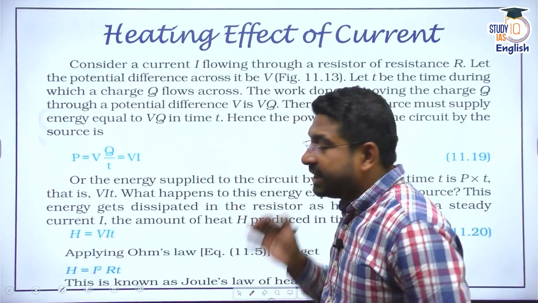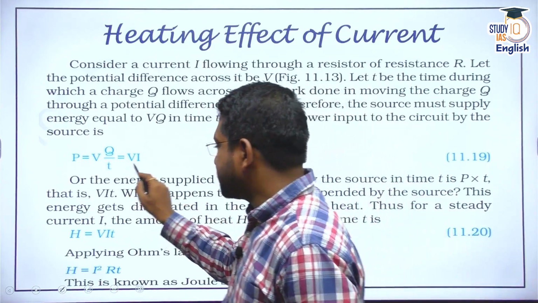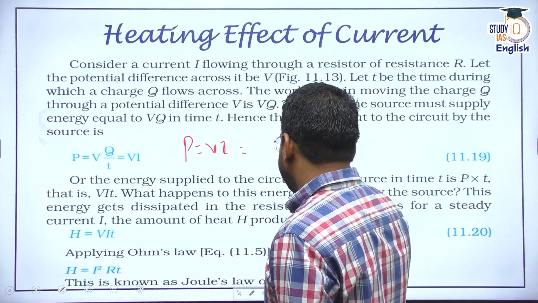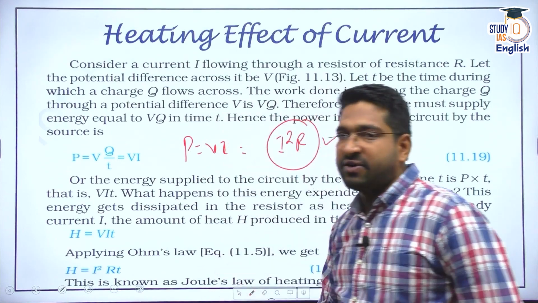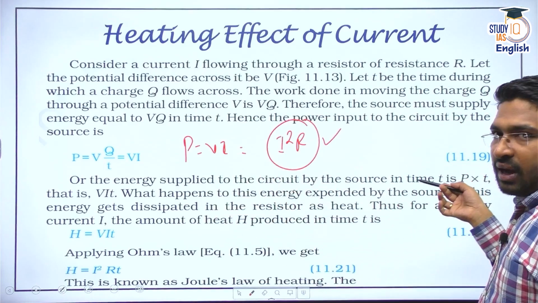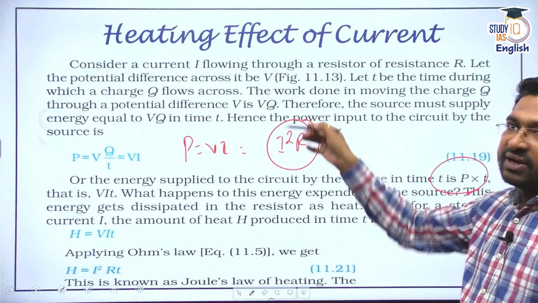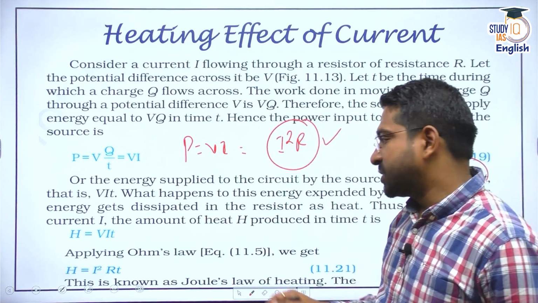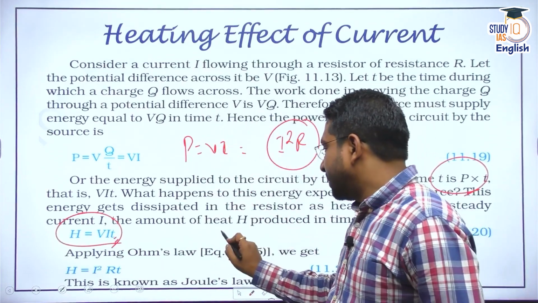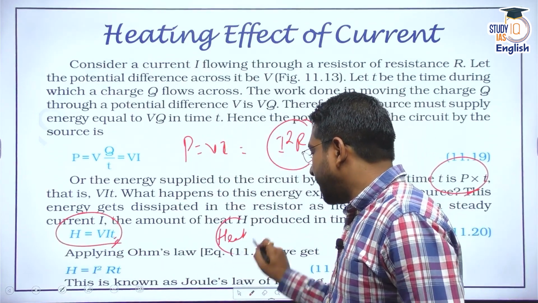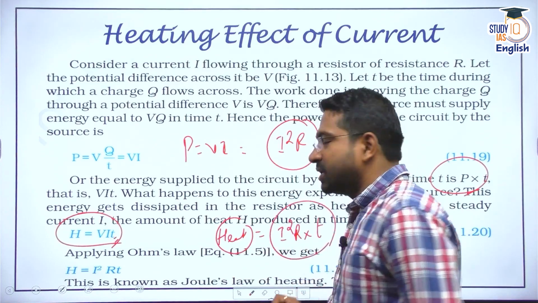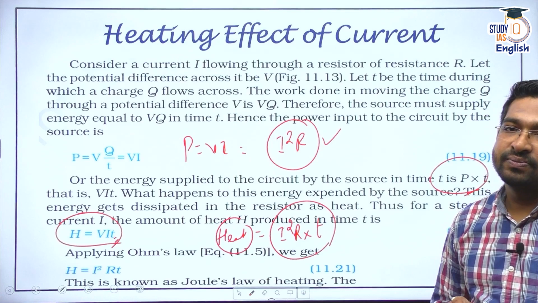And this heating effect depends on, as I told you, P is equal to V into I, which also makes it I square R. This is called power. Now, the energy supplied to the circuit, this amount of power into time, will give you the heat produced. So heat basically is V into I into the amount of time. So heat generated from any equipment is equal to I square R into the amount of time through which the current is being sent.